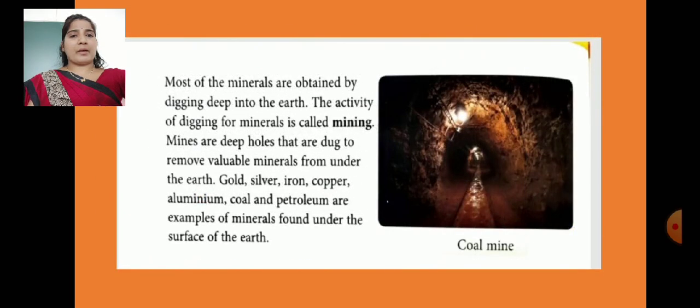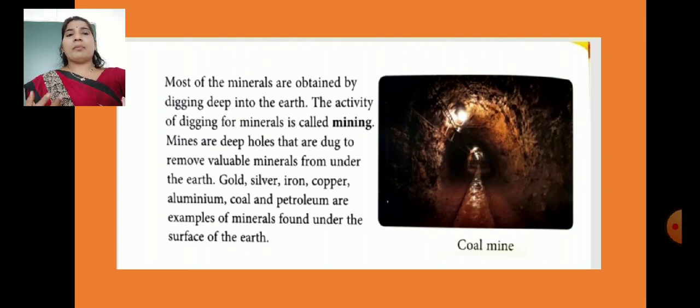Okay, children, for example, if you see a coal mine, most of the minerals are obtained by digging deep into the earth. आपको मालूम है minerals क्या होते हैं? Yes, like coal, gold, silver, iron, copper, ये कहाँ से मिलते हैं? ये हमें deep inside the earth मिलते हैं. Okay, the activity of digging for minerals is called mining. माइनिंग यानी क्या? जब हम डिग करते हैं मिनरल्स को.